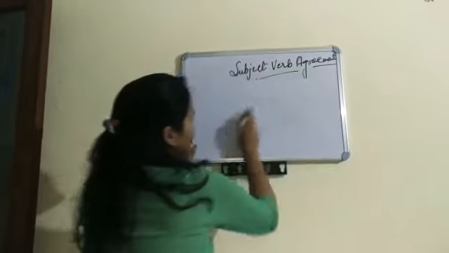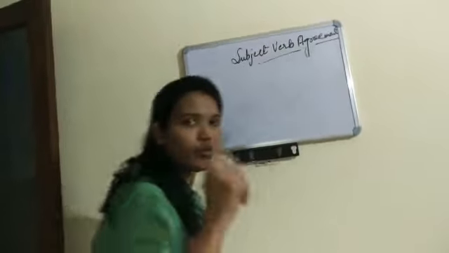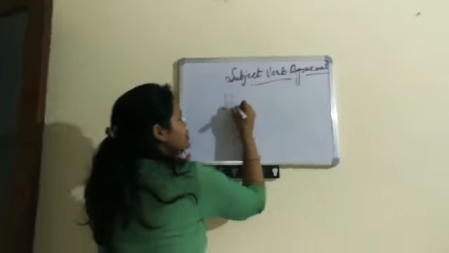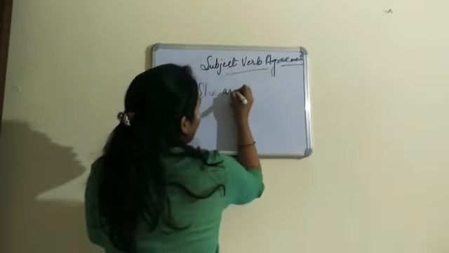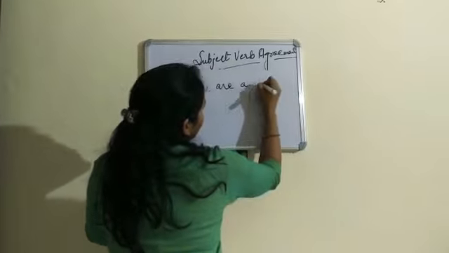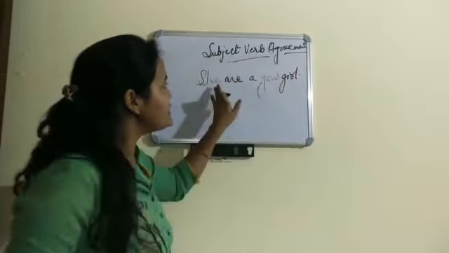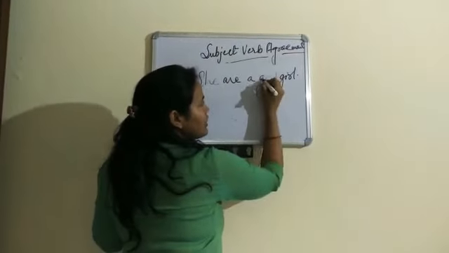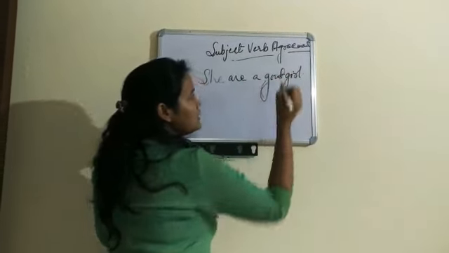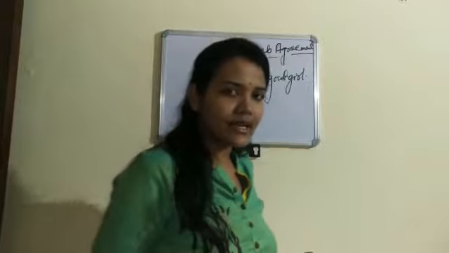Let me give you one example. If I say, "She are a good girl," is this sentence correct?